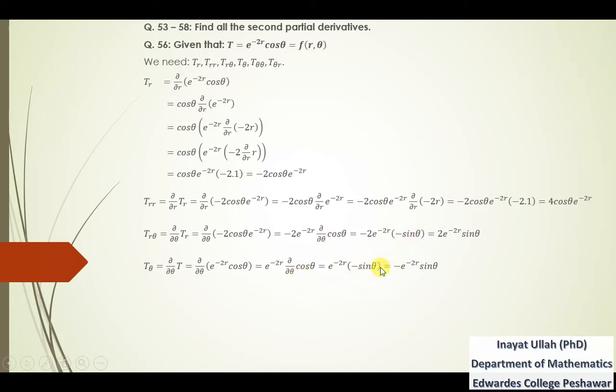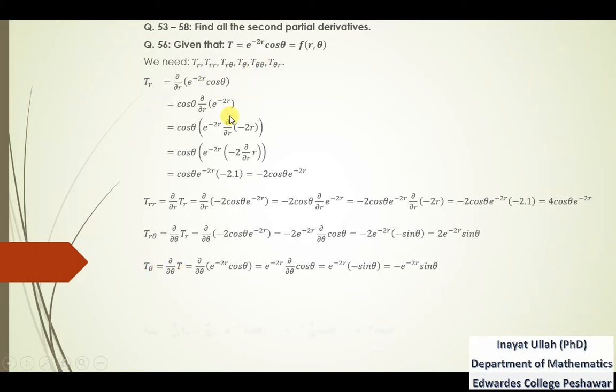Then writing minus outside this function and in the front of this term, so that is minus e power minus 2r into sin theta. So that is the partial derivative of t with respect to theta.